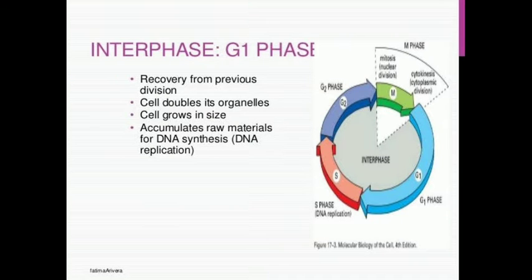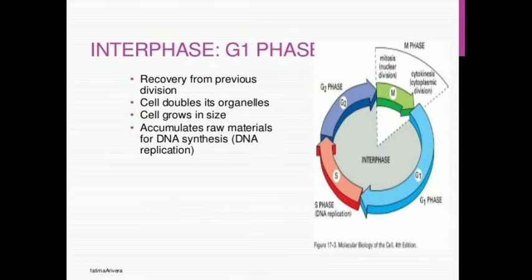G1 phase is also known as post-mitotic gap phase and pre-synthetic phase. It is a phase between the end of M phase of the previous cell and initiation of DNA replication.